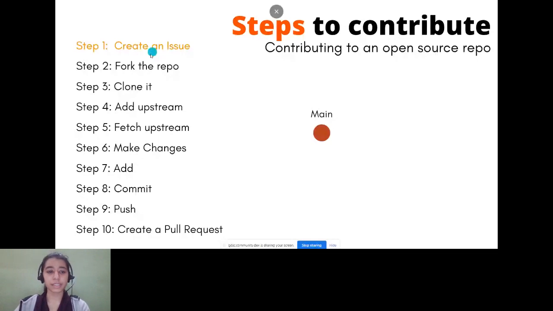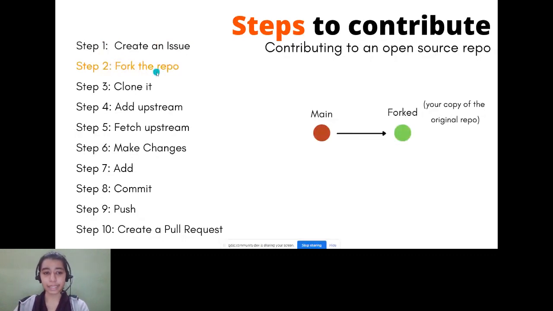Okay, so step one is creating an issue. Please make sure you do not contribute to any open source project without creating an issue first. After you have created an issue and after the maintainer has said that you can work on it, the next step is forking the repository.